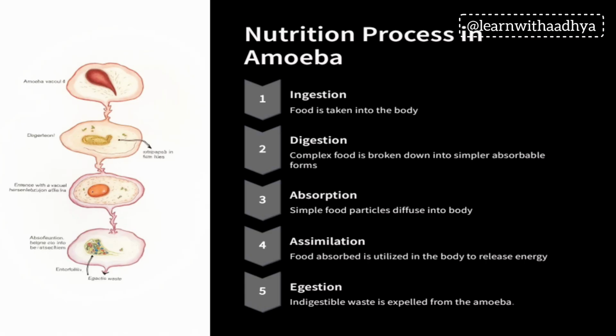Everyone just remember a point that from the exam point of view, if they ask to write about nutrition in amoeba, there isn't much matter to write. So we have to draw the diagram too. It's very important to draw a neat and labeled diagram of the four steps of nutrition in amoeba. Don't forget to label nucleus, pseudopodia and food vacuole. There isn't a particular shape for amoeba, so we can draw it in any closed surface shape.